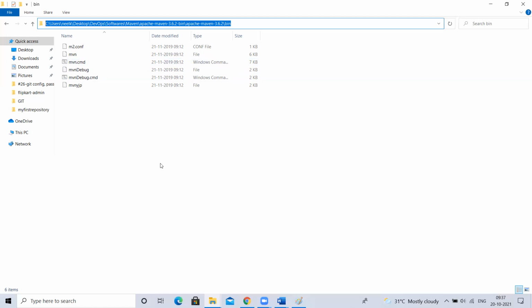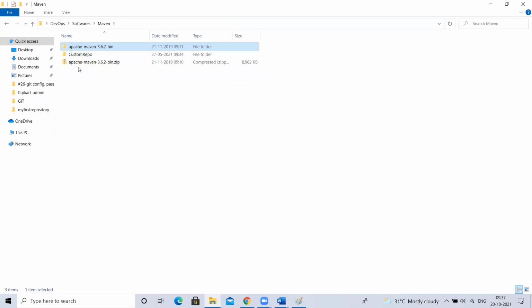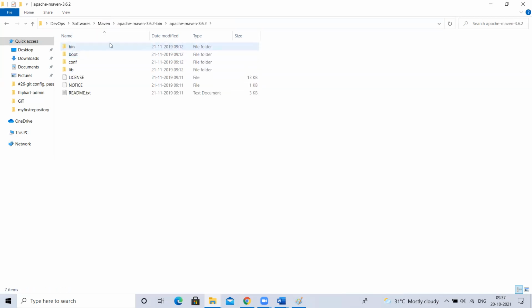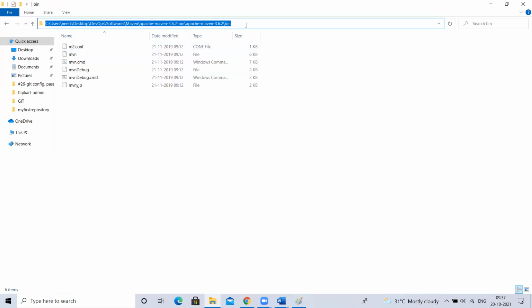Understood? Okay, how to set it on Linux, we'll see. For now, once we download the Maven software, what we will do, we'll get a zip file, we'll extract it. So once we extract it, we'll get a bin folder. Now copy this bin folder path till bin, take this.